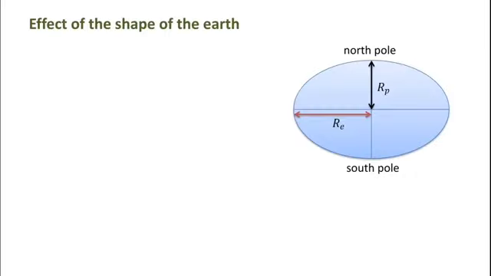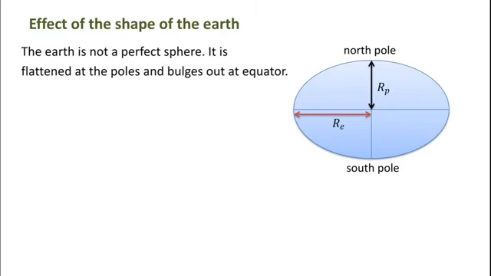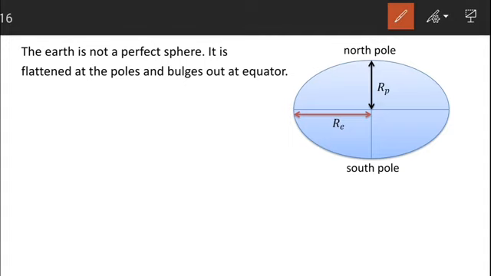Now first let us understand how the shape of the earth affects the value of acceleration due to gravity, small g. So in this figure you can see that this is the shape of the earth. Our earth is not a perfect sphere. The shape of the earth is an oblate spheroid. It means it is flattened at the poles and bulges out at the equator. This is the pole and this is the equator. So from this figure you can see that the earth is flattened at the poles and bulges out at the equator.